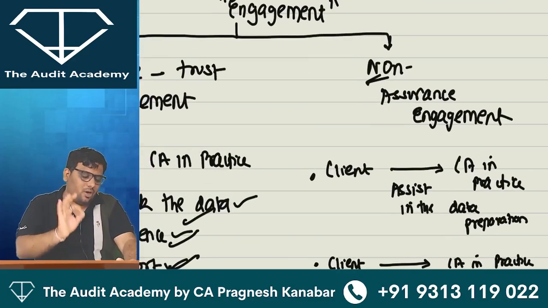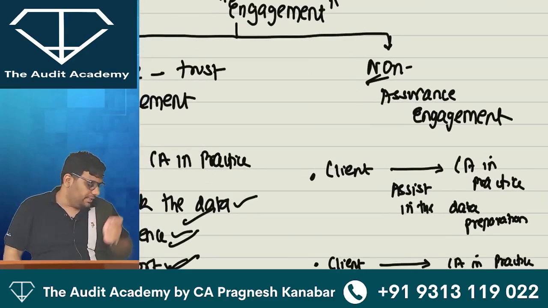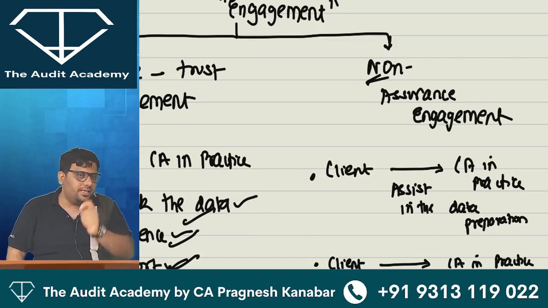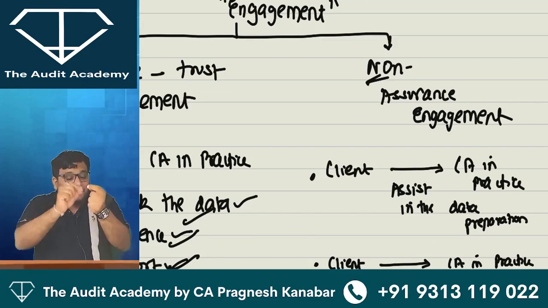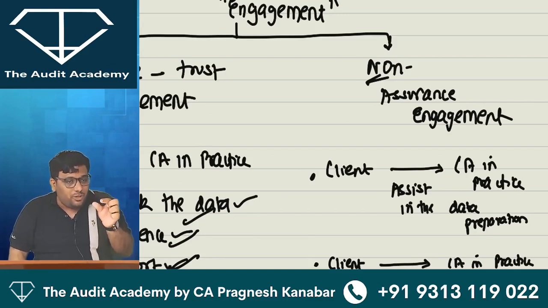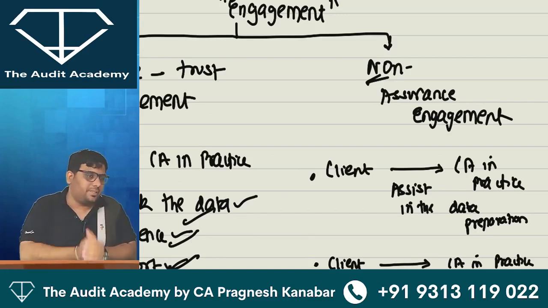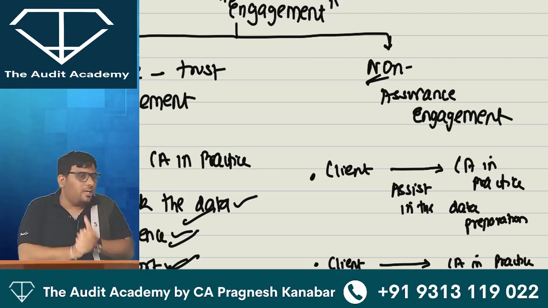That is called a non-assurance engagement. For example, Alankrita, you are my client. I am your CA in practice. You want me to check the trade receivables, but after checking them, you just want me to give a report for your internal purpose. Then this is a non-assurance engagement.